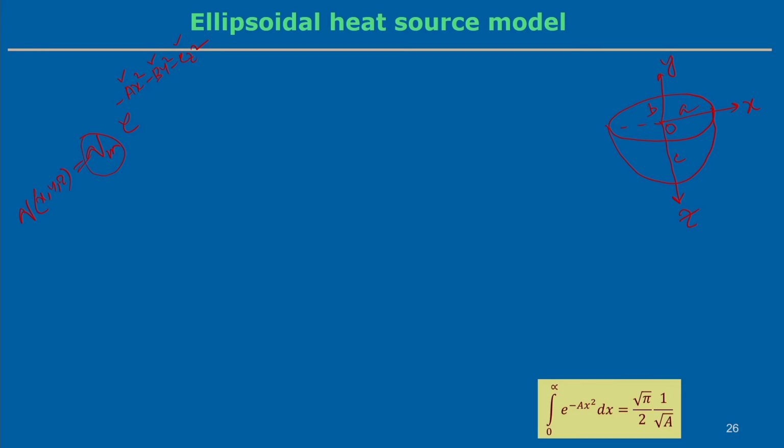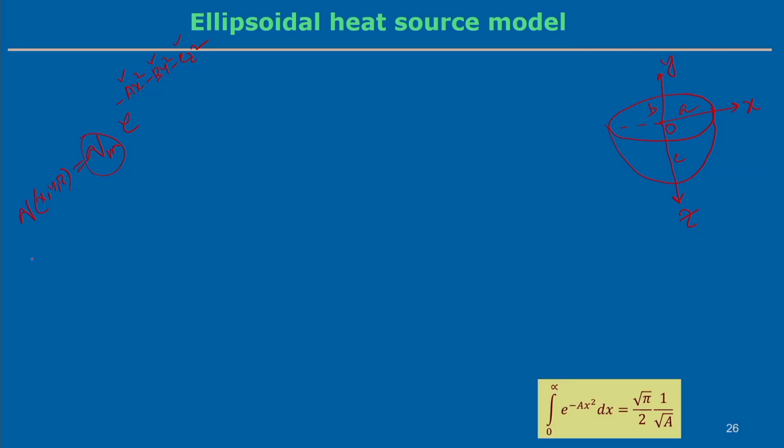Now, over this geometric shape, we can estimate the total heat input, assuming this is the volume. So, the total heat input Q is the integration over the extents: along the x axis from minus infinity to plus infinity, the y axis also from minus infinity to plus infinity, and the z axis from 0 to infinity, of q(x, y, z) over the elemental volume dx dy dz.